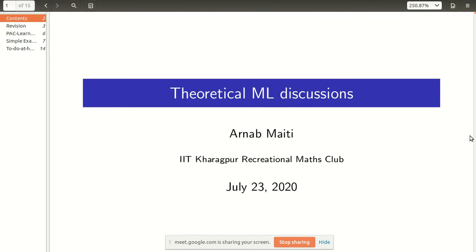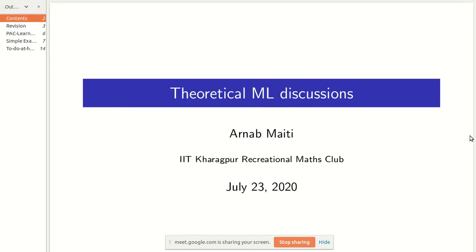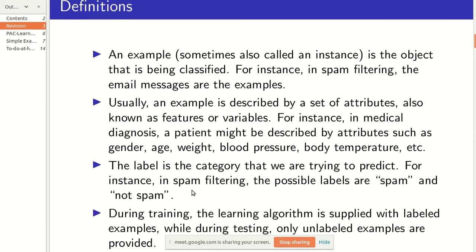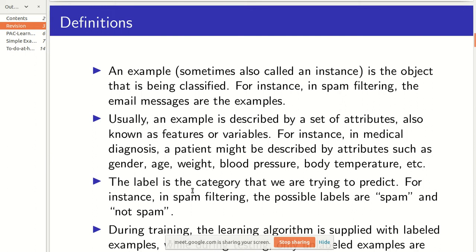Yeah, so today we'll be having the third discussion in this theoretical ML discussions. We'll be continuing from the point where we left last time, which was the PAC learning model, and we'll deal with one simple example to see what exactly is going on in this model. Later I'll give one or two examples which you can try on your own. First I'll revise some stuff in case someone has forgotten it.